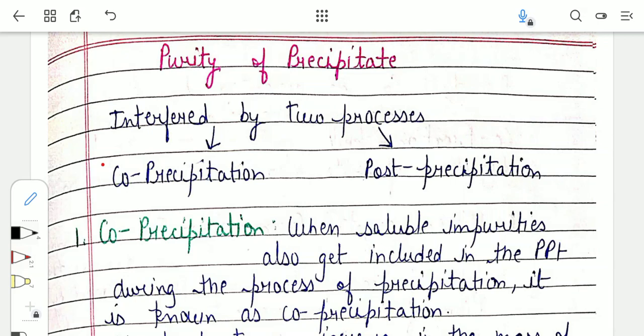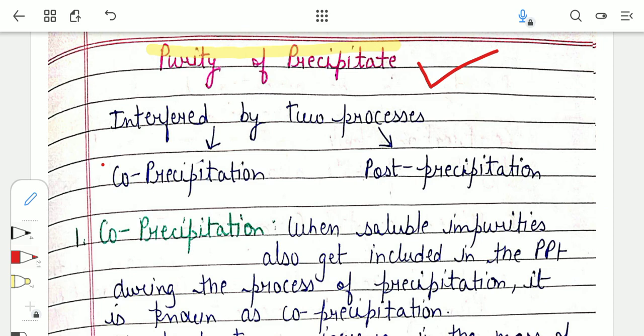So hello everyone. In this video we will be talking about the purity of precipitate. In the previous video we talked about gravimetry, its principle and the various steps involved, like the formation of the precipitate followed by filtration, washing off, and finally the precipitate is weighed. So in this video we will talk about the factors which affect the purity of that precipitate.